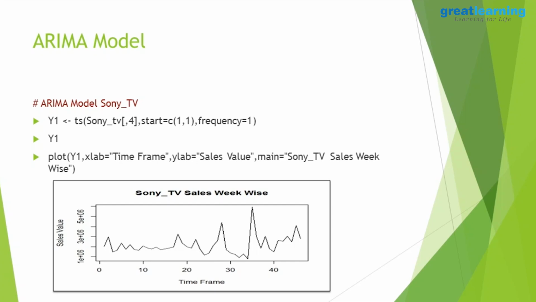So we plot the time series for the Sony TV and this is the plot we got. This is the sales and these are the weeks in the time frame. Because we have more than 40 data points, exponential smoothing is not a good option for that. So we use ARIMA modeling, which is the best option for predicting with more than 40 data points.